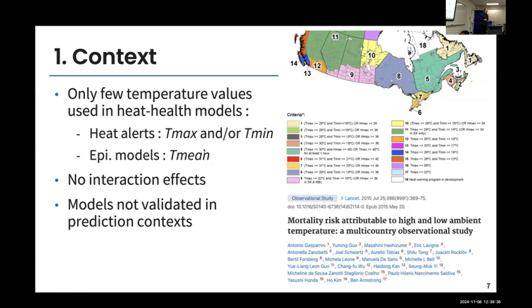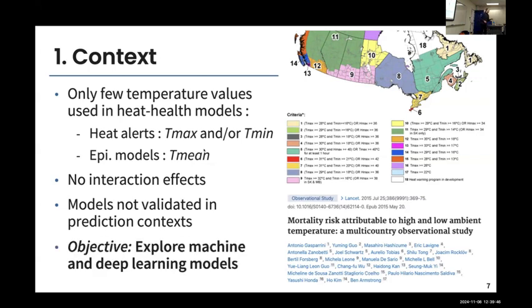And that can be problematic when we face a very major heat dome as what we've seen in British Columbia in 2021. So our goal with this project was really to explore machine and deep learning models to include some interaction effect between these different variables, but also to test these models in prediction context to see if we can forecast what's going to happen during extreme heat events.